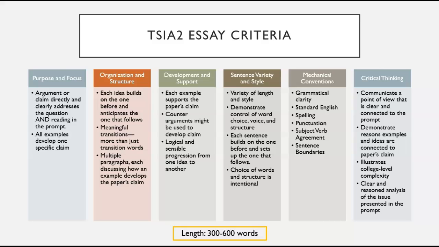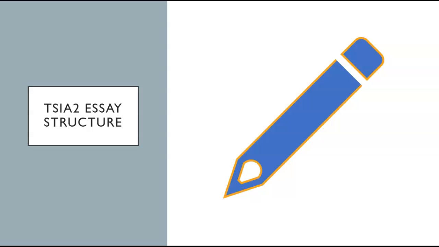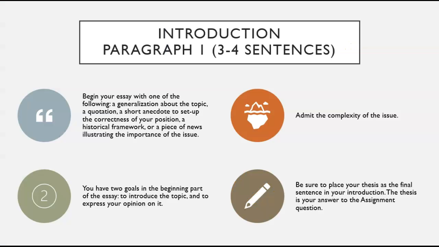Now that we know how we're going to be evaluated, let's take a look at the ideal structure for the TSIA2 essay. Your introduction paragraph should have about 3 to 4 sentences. You want to begin your essay with some kind of generalization about the topic, maybe a quote or a short anecdote that sets up the correctness of your position. You can discuss how your answer or claim or position connects to history or current events or the importance of this issue overall.